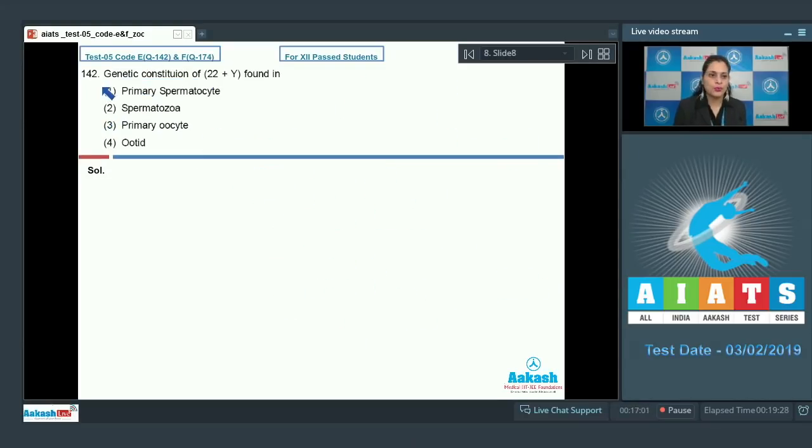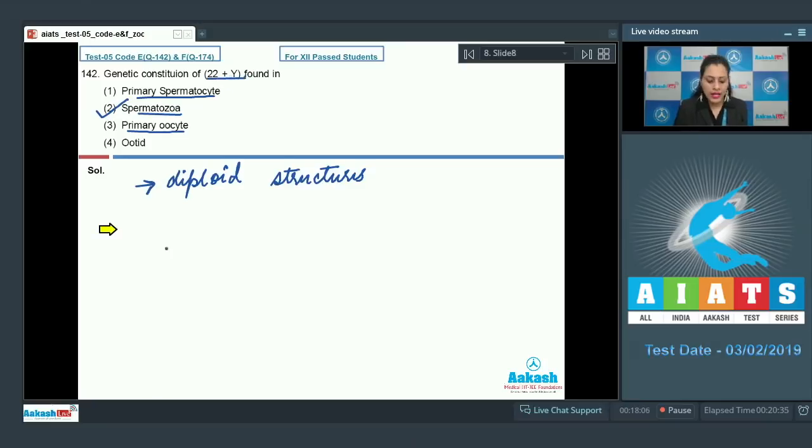Question number 142. Genetic constitution of 22 plus Y found in, and the options are primary spermatocyte, spermatozoa, primary oocyte and ootid. And the correct answer to this question is option number 2, that is spermatozoa. Because primary spermatocyte and primary oocyte are diploid structures.